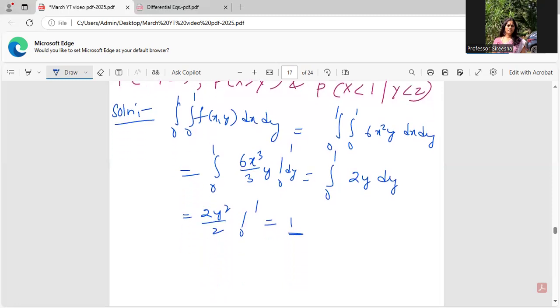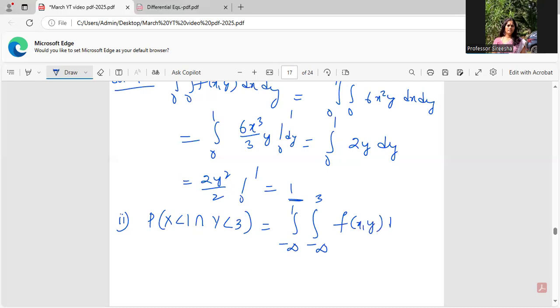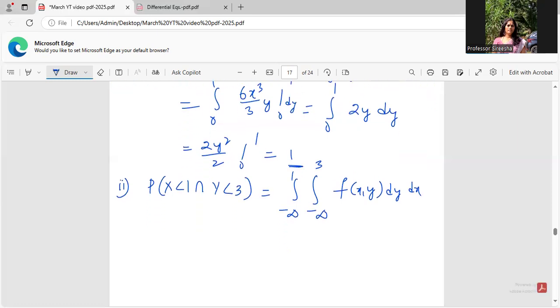Coming to the second, third, fourth ones, which are very interesting to do. Coming to the second one, of course this is also partially obvious if you have seen my previous video. For x less than 1 intersection y less than 3, actually x is ranging from minus infinity to 1 and y is ranging from minus infinity to 3. Of course, the upper bounds are being fixed to 1 and 3. Inner limits are for y, so I should be a bit cautious while integrating.